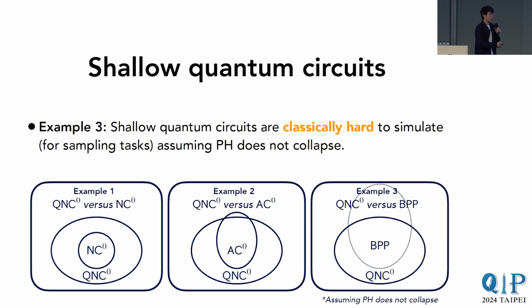Furthermore, if we make some standard complexity theoretic conjecture, for example, assuming the polynomial hierarchy doesn't collapse, then it was also well known that shallow quantum circuits are hard to simulate classically. In particular, there are some sampling tasks. One could set up the shallow quantum circuit in some way, and based on ideas from measurement-based quantum computation, one can show that sampling from shallow quantum circuits is classically hard because it can generate distributions that are highly non-local.